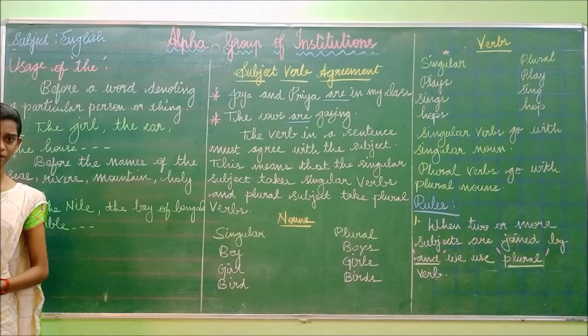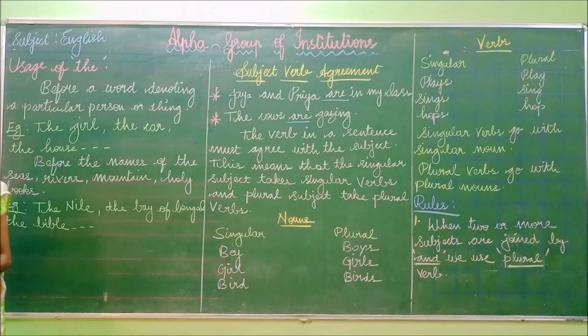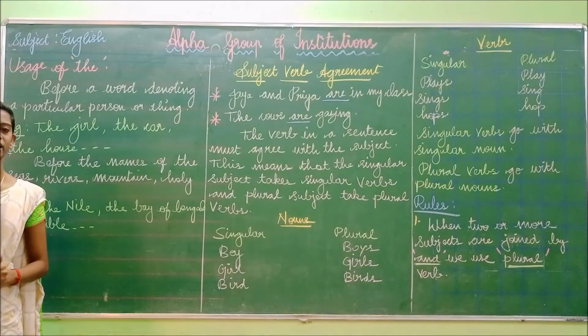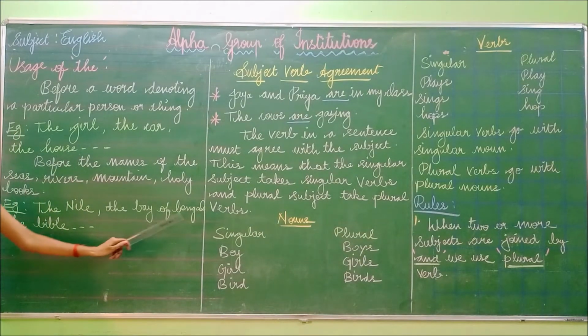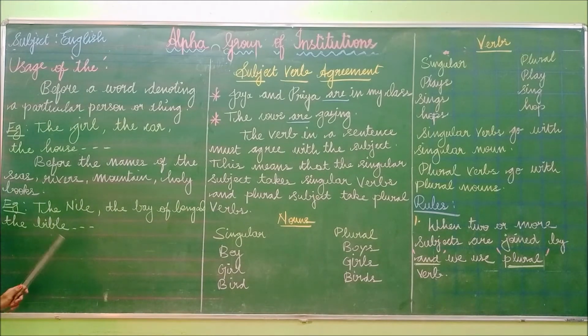Likewise, the Bay of Bengal is a sea, so we say the Bay of Bengal. Next, the Bible.